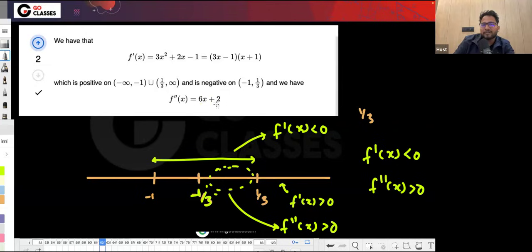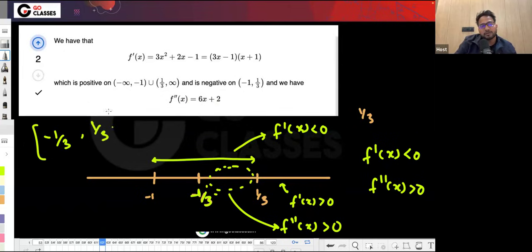Because for greater than minus 1 by 3, let's suppose x equal to 100. If you write x equal to 100, then everywhere else it is positive actually. But for less than minus 1 by 3, if you write it, then it will be negative. So this is the common region, which is minus 1 by 3 to 1 by 3.